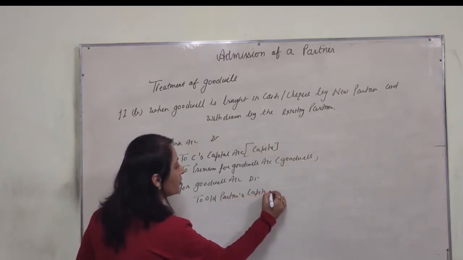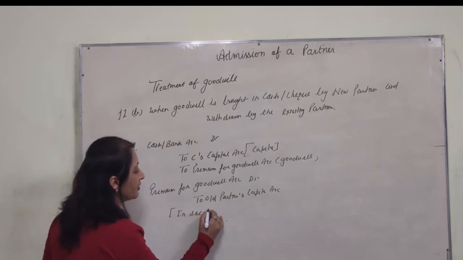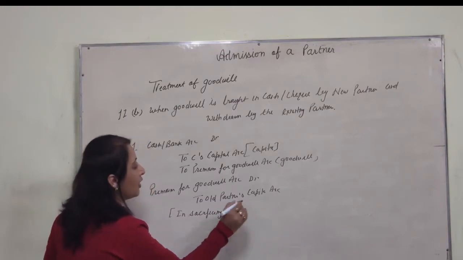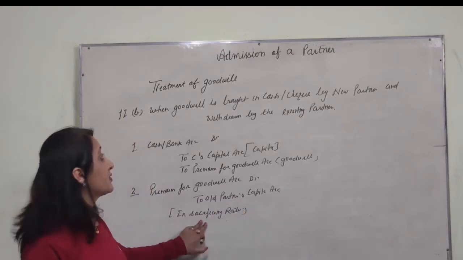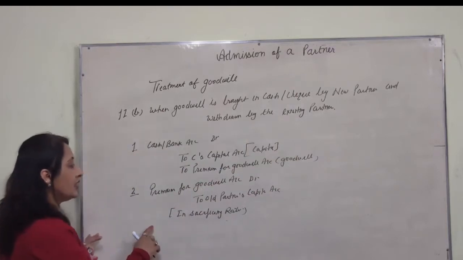Capital account in which ratio? In sacrificing ratio. Now this amount is withdrawn by the existing partner. Then we will add a new entry.